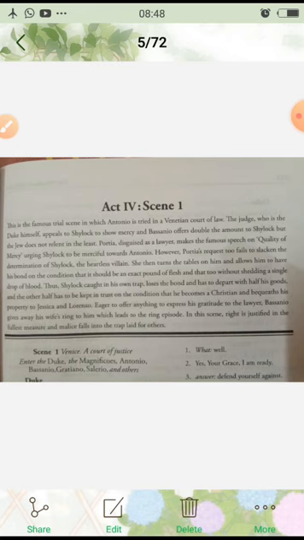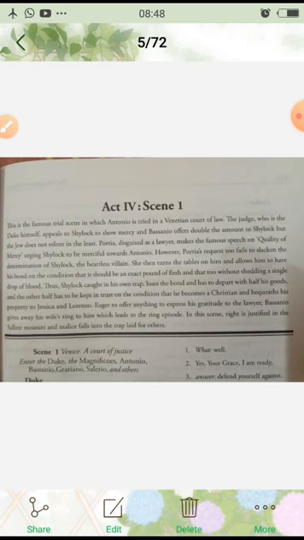Because Antonio did not fulfill the condition of the bond which was signed between him and Shylock. That is, he was unable to pay 3,000 ducats which he was supposed to pay to Shylock in the period of 3 months. Okay, and why had he taken the money? He had taken money for the sake of his dearest friend Bassanio, in order to help him.